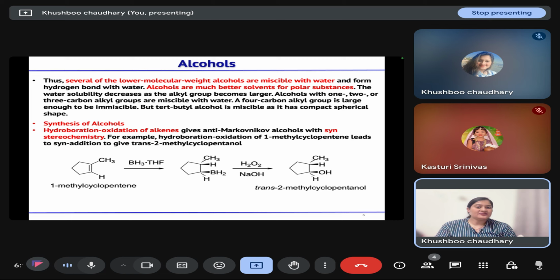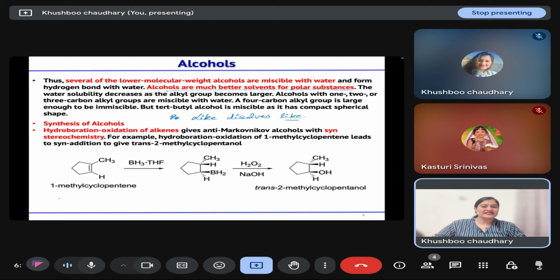Now, alcohols are much better solvents for polar substances, because if a polar molecule is there and the alcohol is polar in nature, we know that like dissolves like. So polar molecules will get dissolved in alcohols.